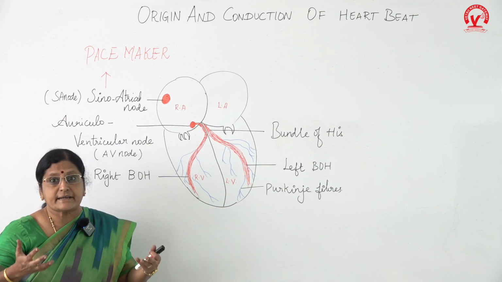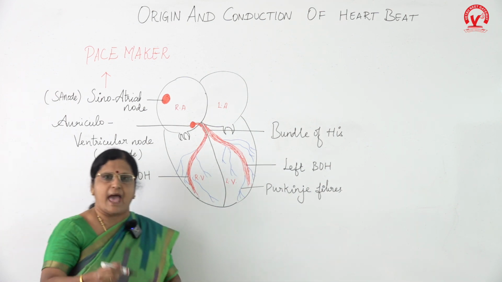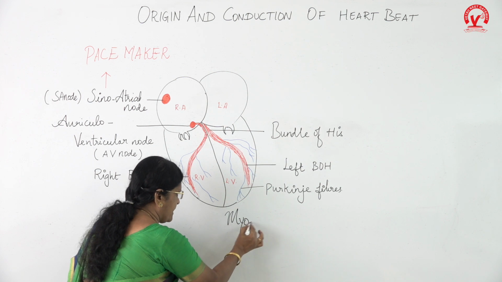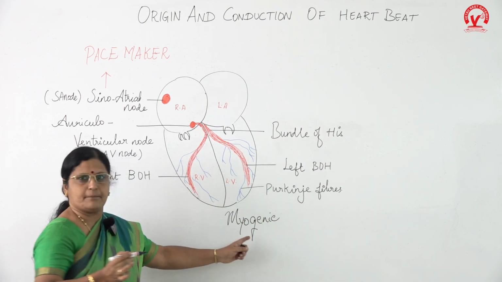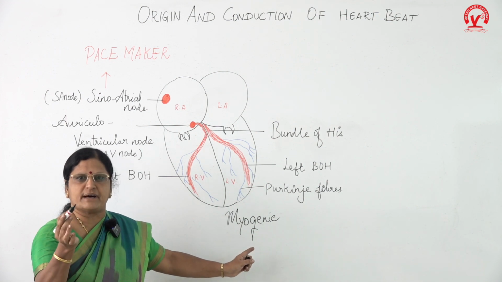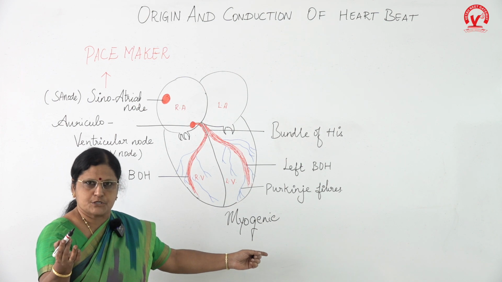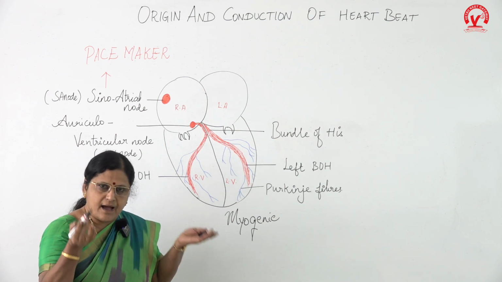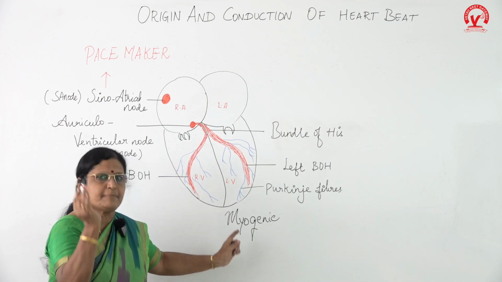It is stimulated by itself, and therefore we can give a term: it is myogenic in origin. Myogenic. So what do you mean by this term? Myo refers to muscle. Genic refers to origin. So it gets stimulated by itself. Myogenic. The muscle itself begins the heartbeat.